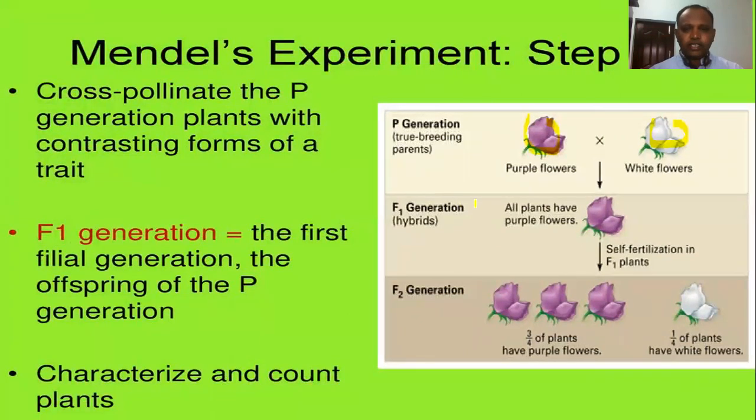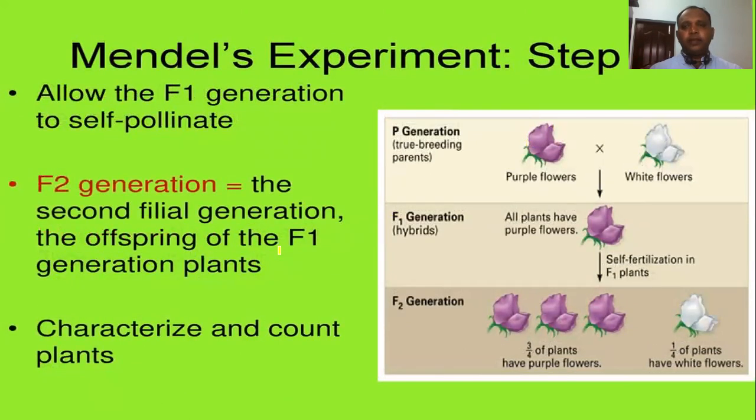And the F1 generation, the first filial generation, is the offspring of the parents. He crossed this pure breeding purple flower with the white flower, and we got filial generation 1. Why are we calling this filial generation 1? The progeny produced by a genetic cross we call filial generation, F1, F2 like that, right?